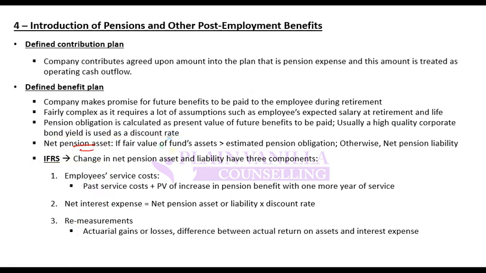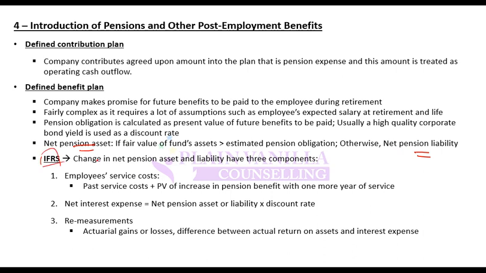How does this net pension asset or liability change? Speaking generally, liability will change if, let's say, employees' expected age changes, or if employees are working for more years than estimated, or if the discount rate has changed. Or if the return on plan assets has changed, so plan assets will change. So due to these reasons, a plan asset or pension liability can change.